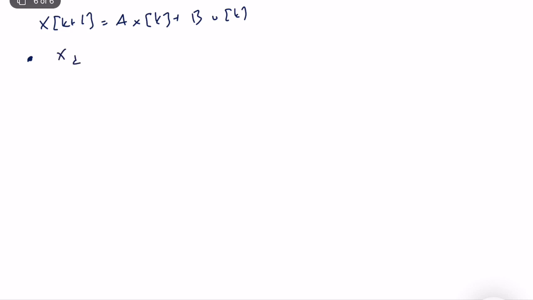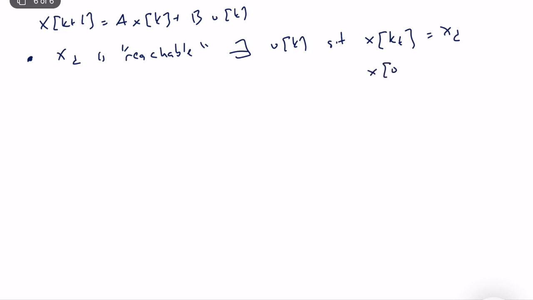x_d is reachable if there exists a u(k), an input signal, such that x(k_f) is equal to x_d, given that x(0) is equal to 0. It's very similar, right? So x_d is reachable if you have an input vector which can drive the system from 0 to x_d in finite time. So it is very similar.